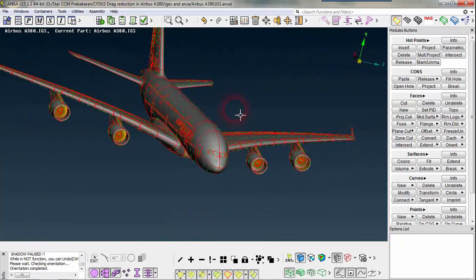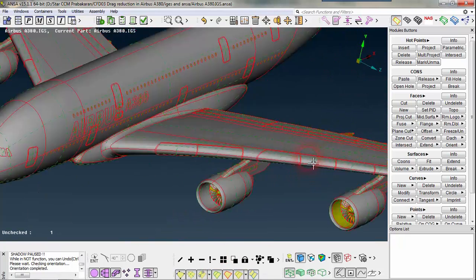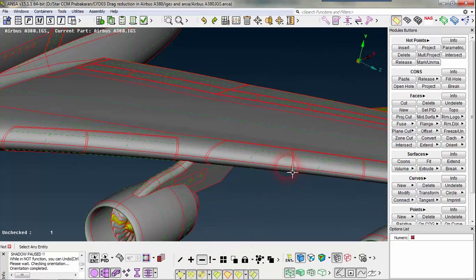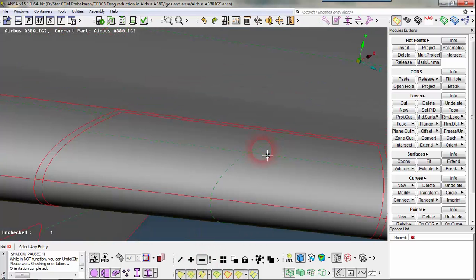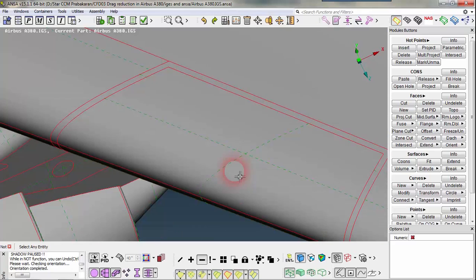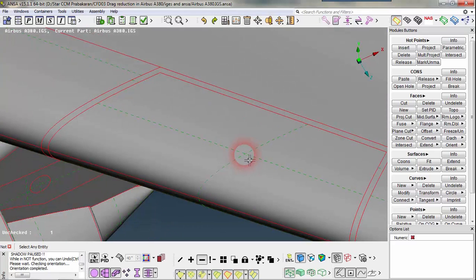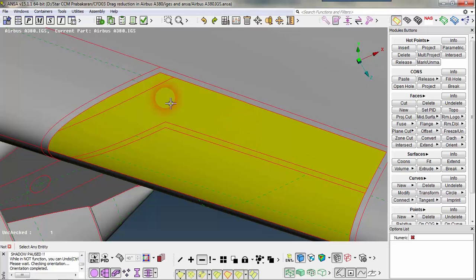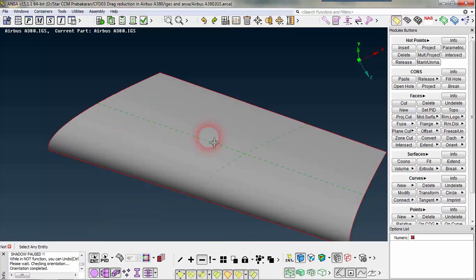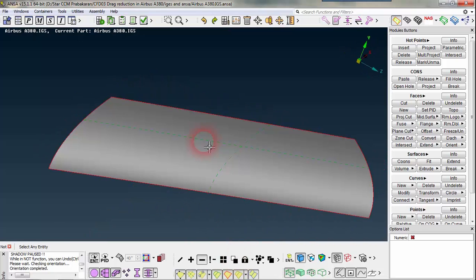So there are three kinds of edges. One is this one. This one is a knot, which just hides a selected surface. In order to select a surface, you just go and left click there. So just that surface has been hidden. In order to retrieve the hidden surface, you can go to invert and you can see your surface.